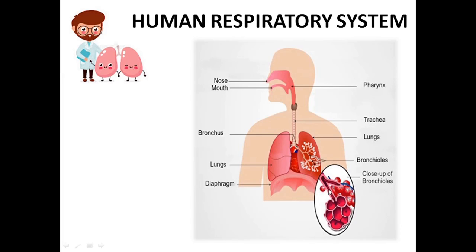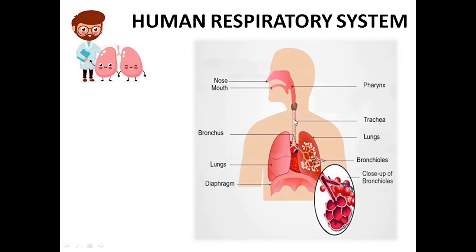You can see in this picture, the bronchi, which are just two in number, divide again into small, thin tube-like structures called the bronchioles. At the end of the bronchioles are small sac-like structures called the alveoli, or alveolus. So that's about the path.